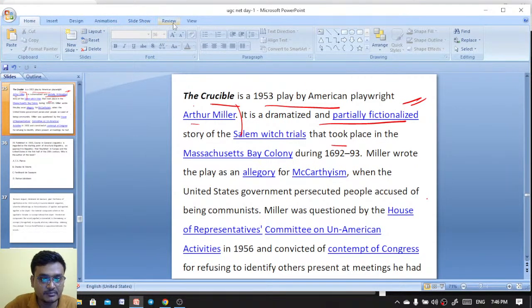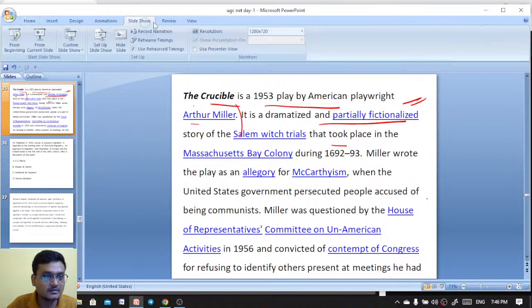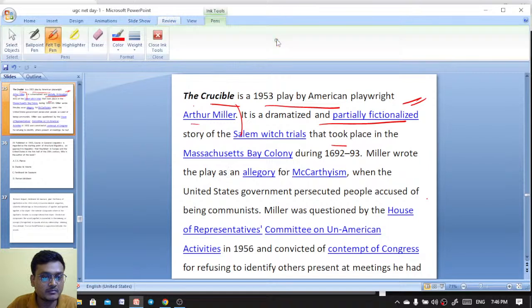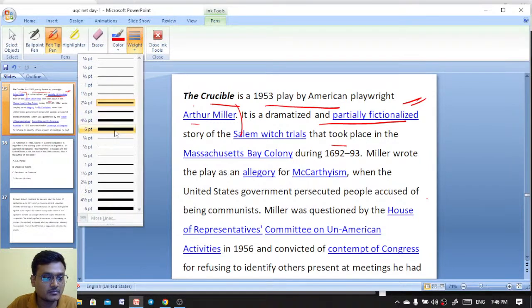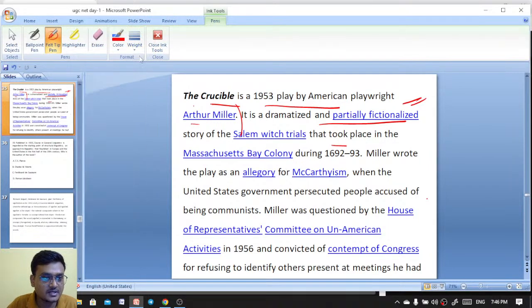Miller wrote the play as an allegory for McCarthyism, when the United States government persecuted people accused of being communist. Okay, so this one is actually an allegory for McCarthyism.